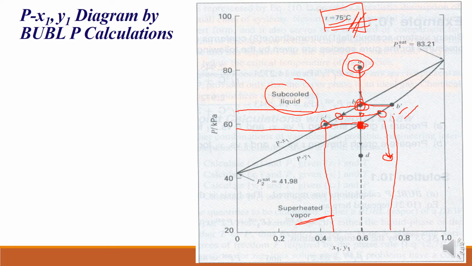And if we plot here, we have the data, that is pressure, then x1, then y1, and if you plot y1 versus x1, then you will get that equilibrium curve which I have shown in earlier cases.